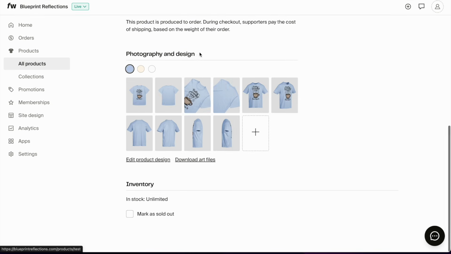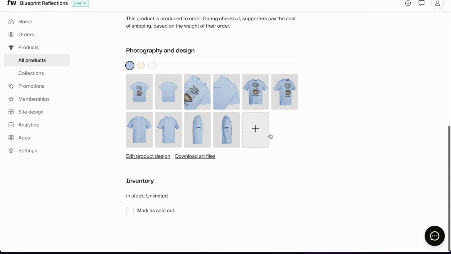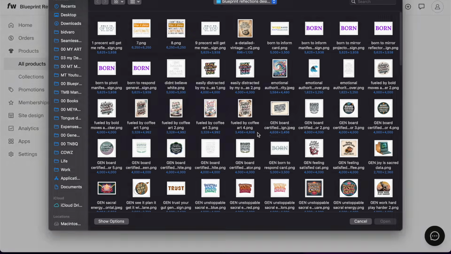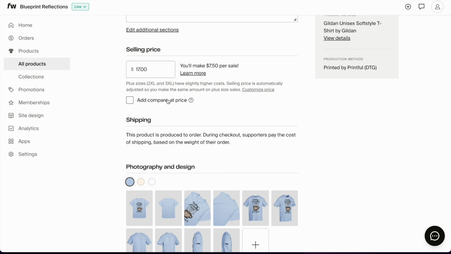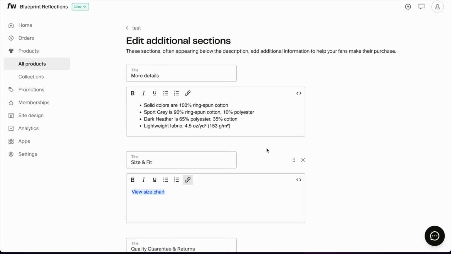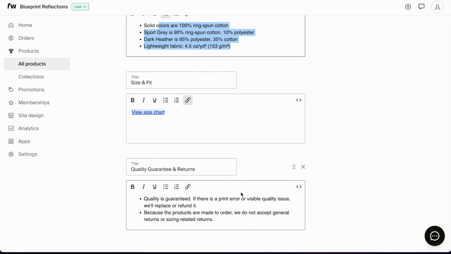And here we have a bigger look at what's going on. You can add your own mock-up photos for your products here. You can edit the product design all over again. You can add compare at price if that is something that you want. And you can edit additional sections. And these were filled out automatically, like more details of the actual material and quality and guaranteed returns.